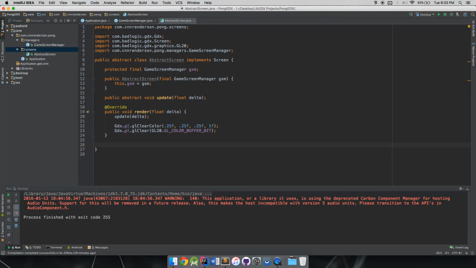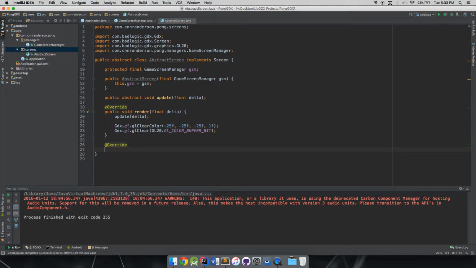on our end, so we can not really think about this boilerplate anymore, because this does look contradicting, like render and update, to me at least. But it's the way you kind of have to do it if you want it to look nice on the actual subclasses. So we're also going to have a dispose method.